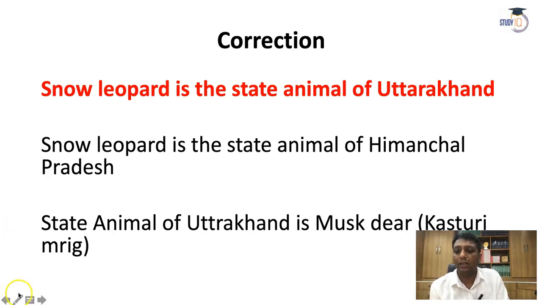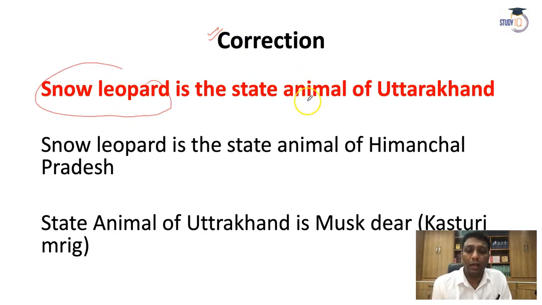So let us start. The first information here, just to inform you, is one correction you will make about the snow leopard. Snow leopard, I just told you in the earlier video guys, just before this, in my fourth video I think it was, that the snow leopard is the state animal of Uttarakhand. So that statement is wrong guys.